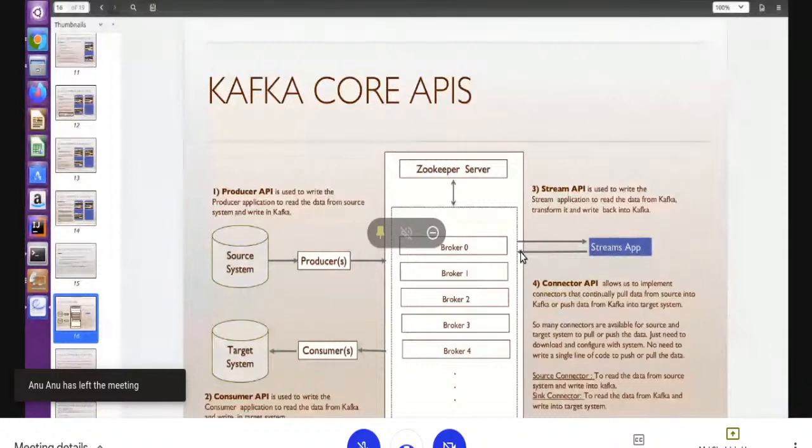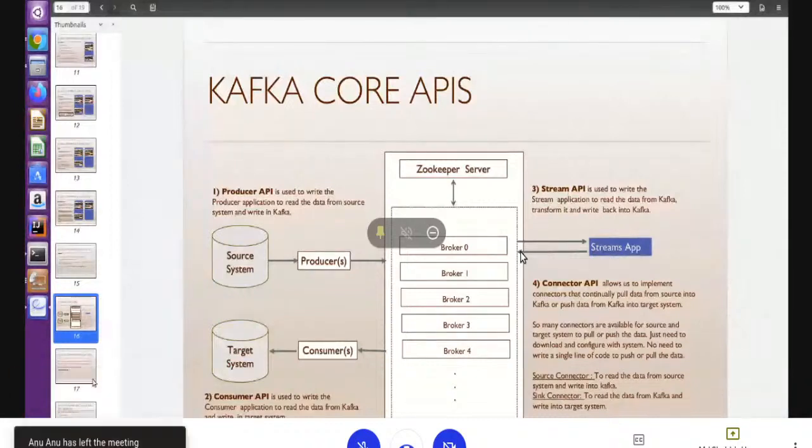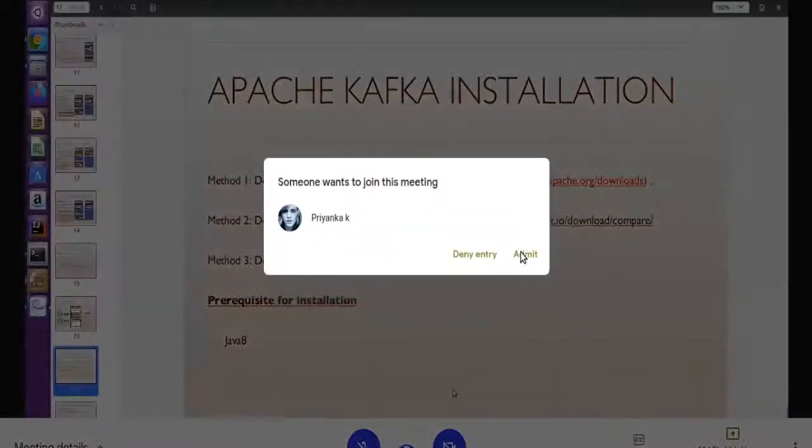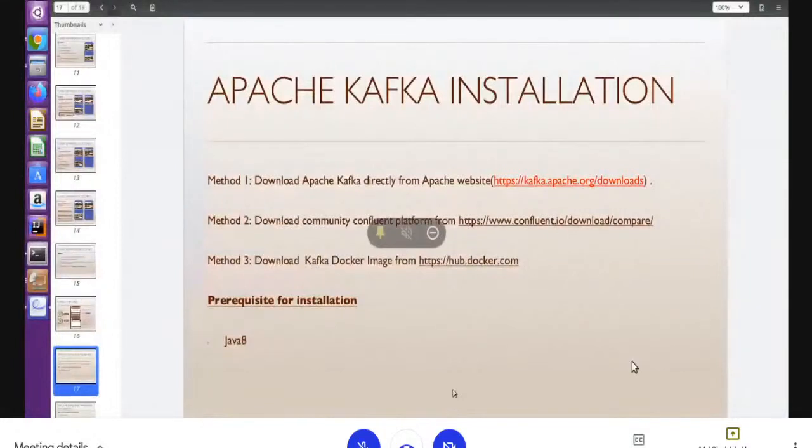Now this much concept is enough to start installation and working on Kafka. Now we are going to install these things on our machines. There are three methods for installation on any operating system.